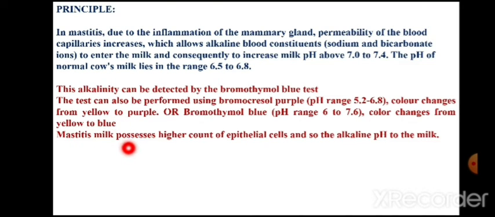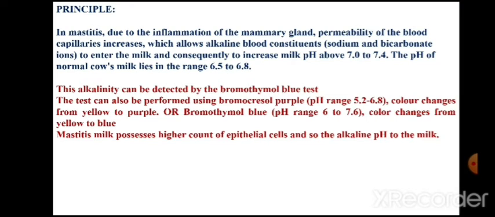So mastitic milk possesses a higher count of epithelial cells and alkaline pH. Due to inflammatory conditions, the cell number in milk may increase. That is nothing but the somatic cell count.